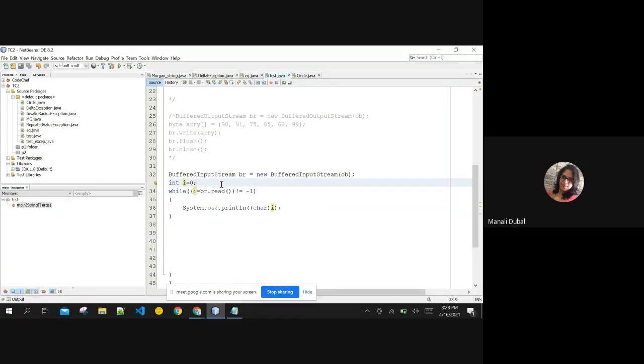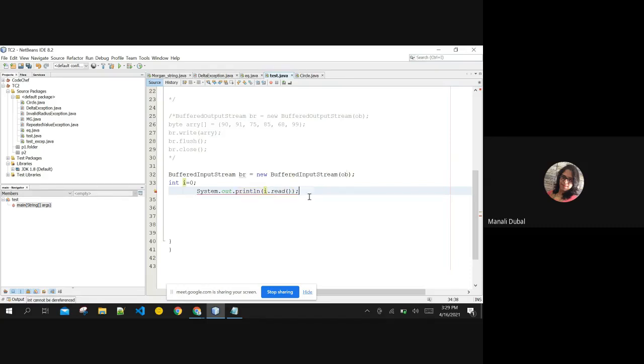If you simply want to read 1 byte, you don't need the loop. You can simply write br.read and print it directly in your SOP statement. It is going to print the integer value, and if you want the character out of it, we can directly typecast it to char. That is all this function is doing.